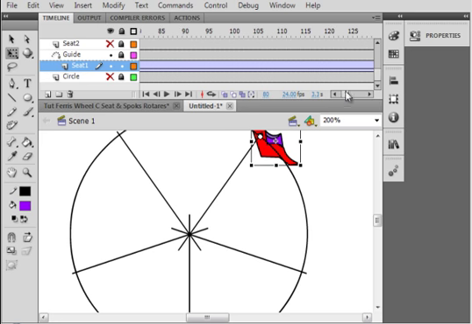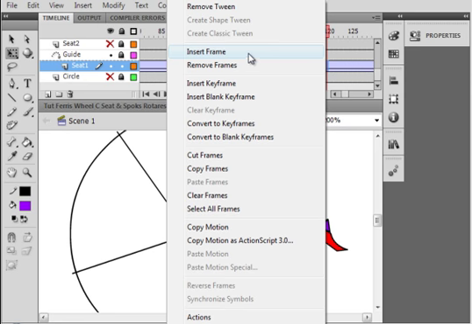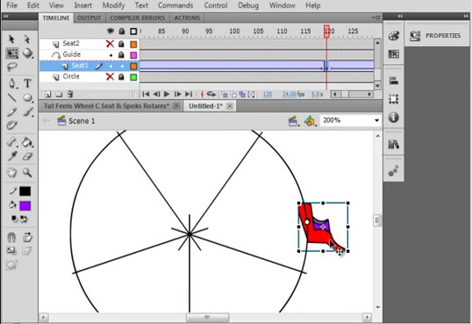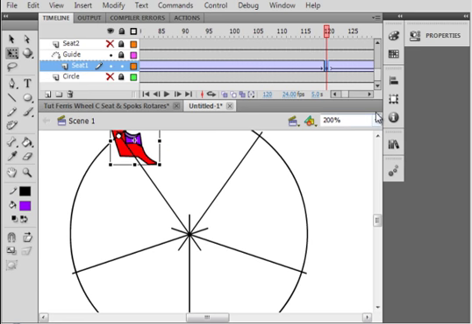Go up to 120. Insert a keyframe. And now I'm over to this one. Right on. And then 160. Right about here. Yes, 160.